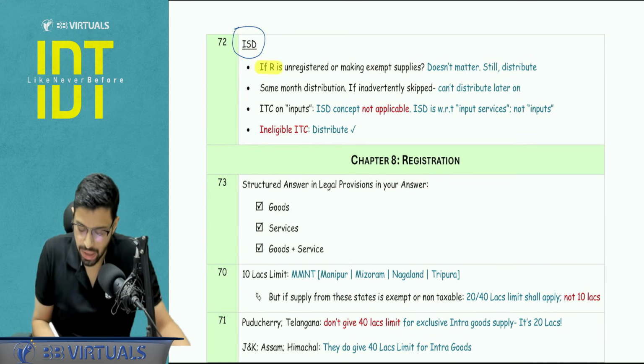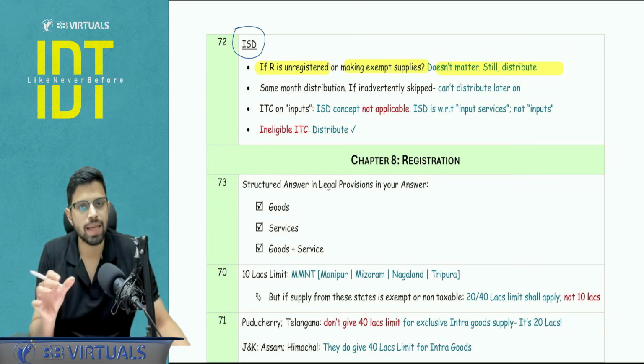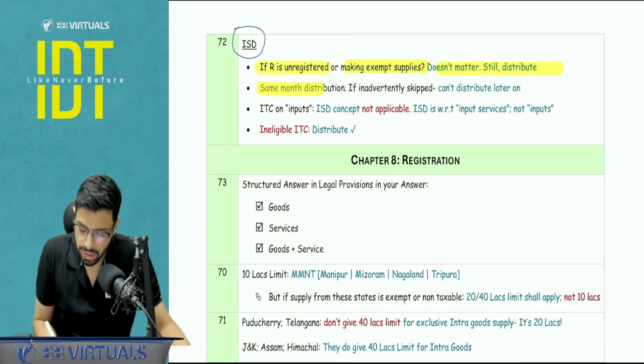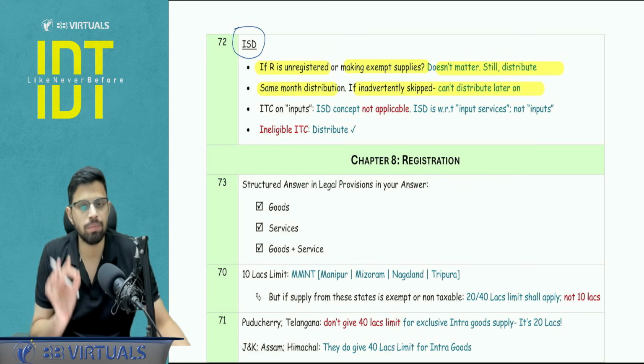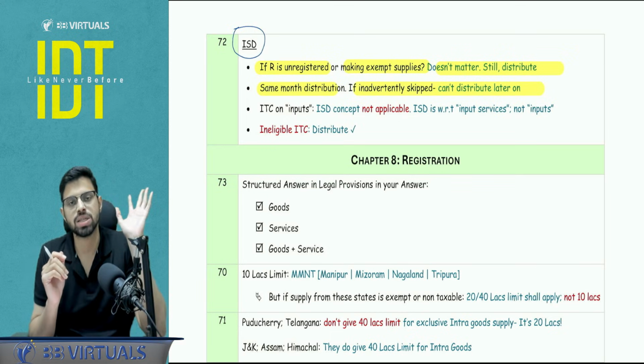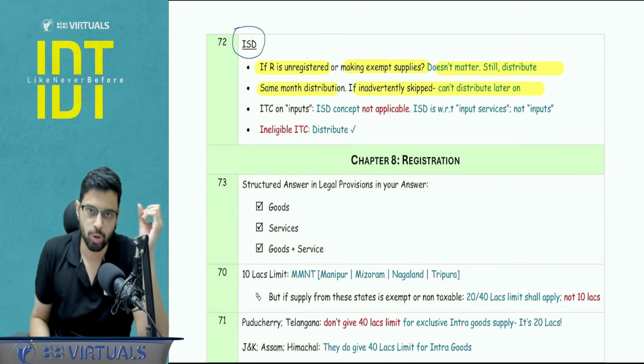With respect to ISD, certain points to be noted. It may be mentioned that recipient is unregistered or maybe it is making an exempt supply, does not matter. ISD, whatever total ITC is, you have to distribute it. Next, same month distribution, if inadvertently skipped, it cannot be distributed later on. If you skip it, if you forget to put it in your GSTR 6, then you have lost the chance. Now in the next month, you cannot do it, right?